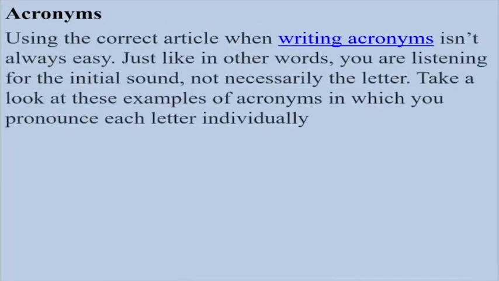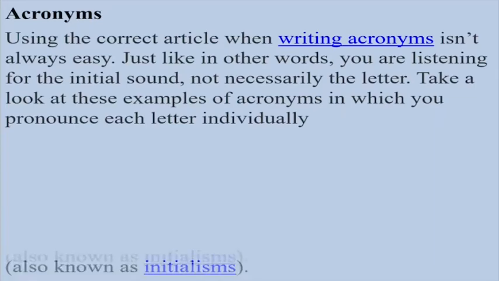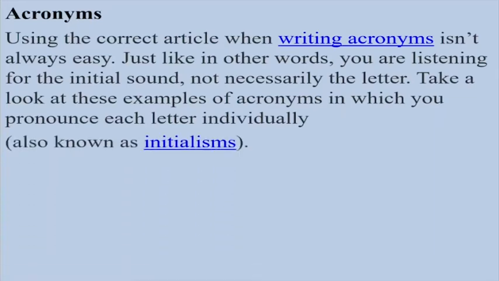Next we have the acronyms. Using the correct article when writing acronyms isn't always easy. Just like in other words, you are listening for the initial sound, not necessarily the letter. Take a look at these examples of acronyms in which you pronounce each letter individually, also known as initialisms. So let's have a look. An MBA.